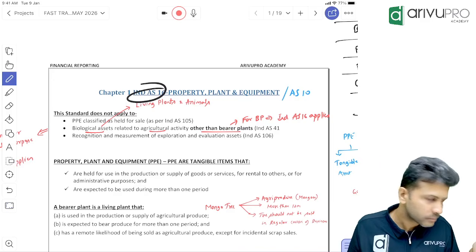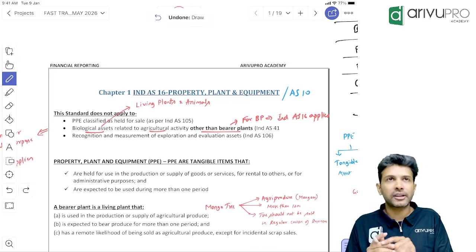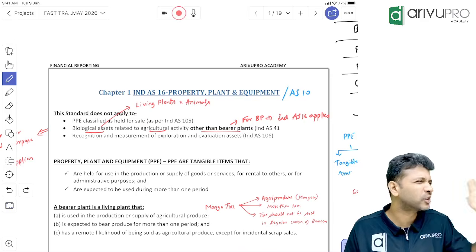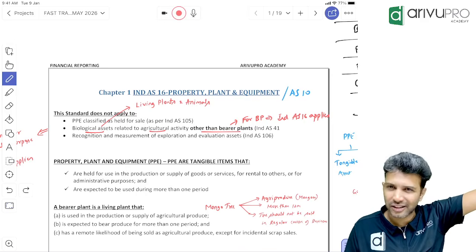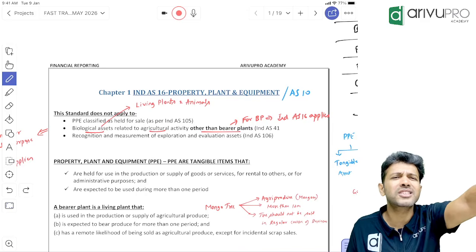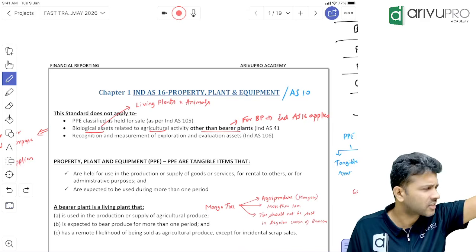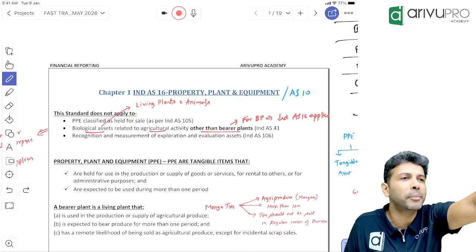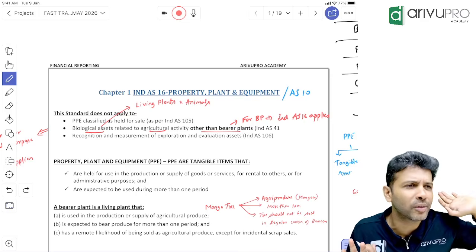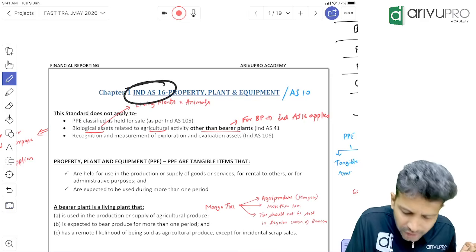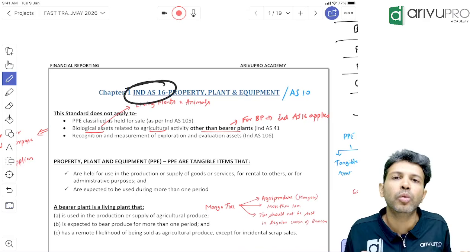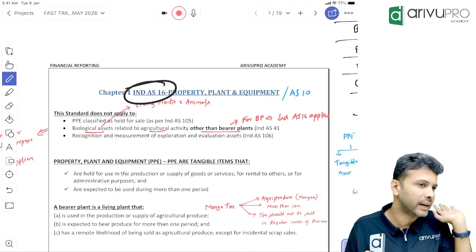Another part is which company should follow IND AS, where it is applicable. Some parameters and conditions are there. For our simple understanding, I will tell you listed companies. After qualification, you will work for small companies or mostly listed companies. Mostly listed. So they all have to follow IND AS. All of you will be working for companies that will most probably follow IND AS itself.